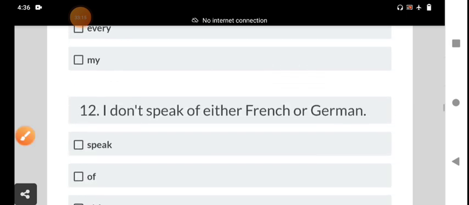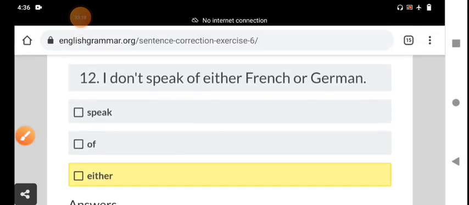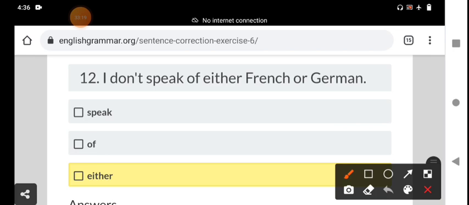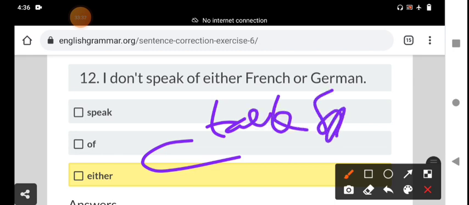And then the last one, we should understand, my dear students. I don't speak of either French or German. We use the verb speak instead of talk. When we are in a more formal situation, speak is formal language, talk is informal language.